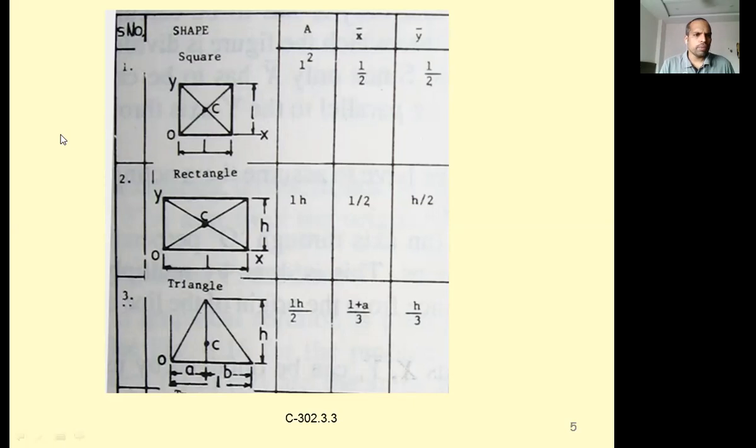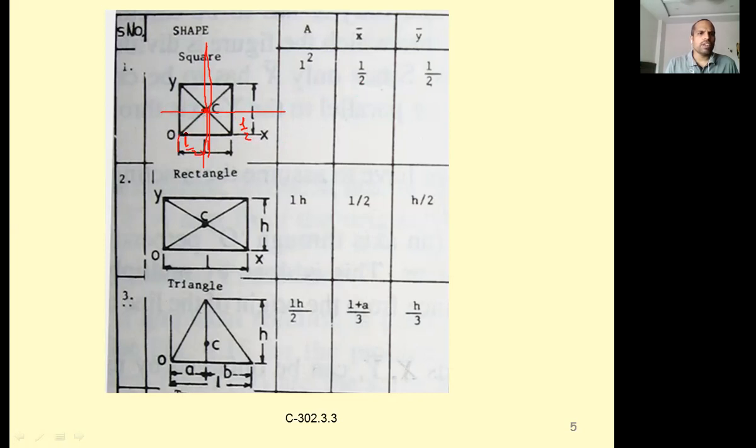Symmetry means that this is the symmetrical y-axis and this is the symmetrical x-axis. If you draw these two lines, they will intersect at this point. The intersection point is your centroid. It lies at a distance of L by 2; if the side is L, then the distance will be L by 2. The distance from here to here is L by 2. This is your centroid.